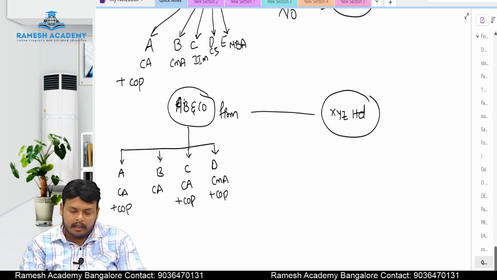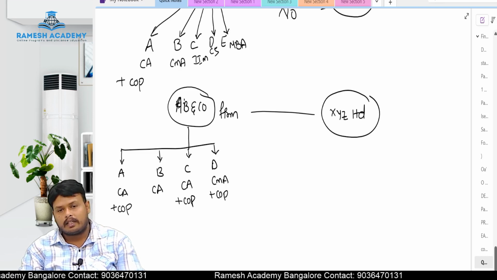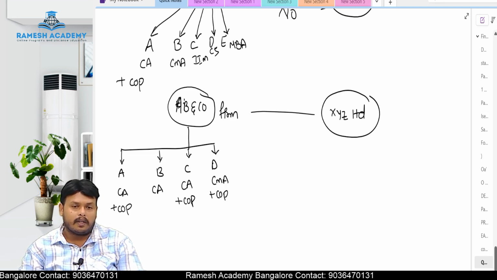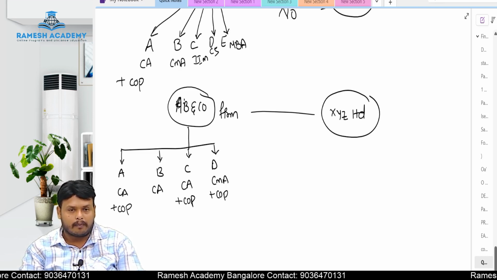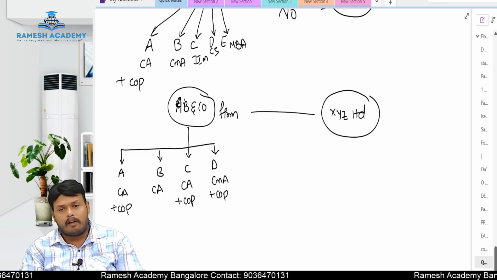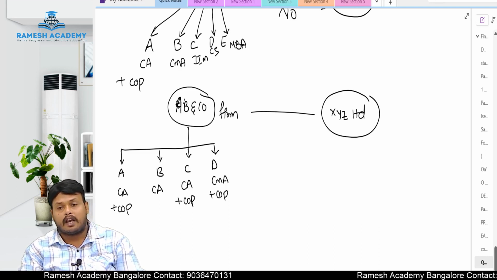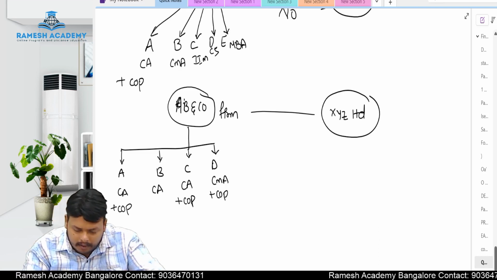They can provide services to the clients. Here, AB and Co is a partnership firm. In this partnership firm, A is a chartered accountant holding certificate of practice. B is also a chartered accountant, he is not holding certificate of practice. C is a chartered accountant holding certificate of practice. CMA is a qualified professional holding certificate of practice. Whether the AB and Co firm can act as a statutory auditor for XYZ? The answer is yes.